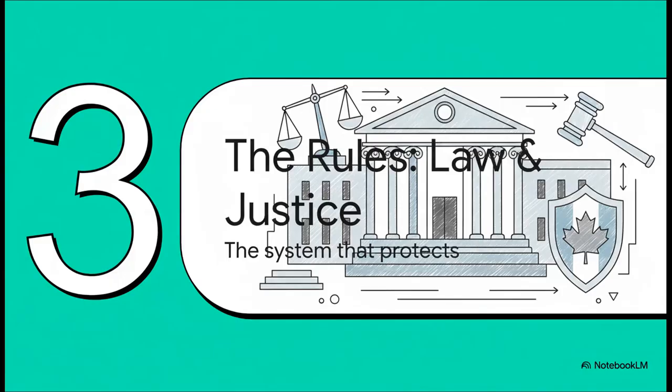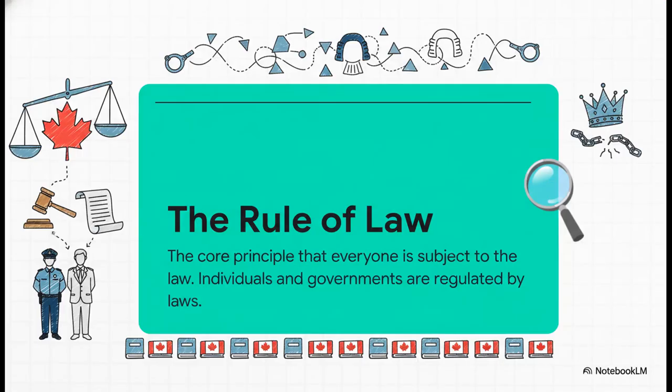All right, this leads us perfectly into our final section, the legal and justice system. This is the whole framework that enforces our laws, protects our rights, and just makes sure our democracy runs in a fair and orderly way for every single person. The most important principle in this whole system is something called the rule of law. It's a simple idea, but it's incredibly powerful.